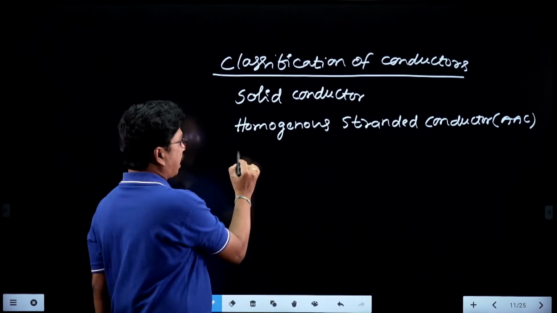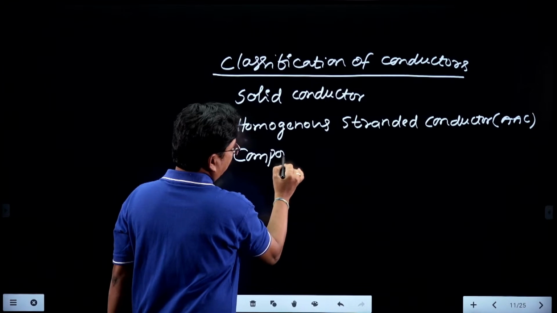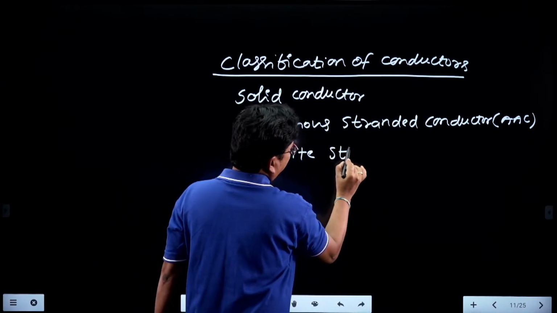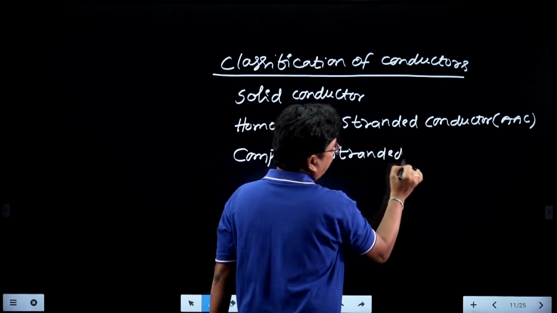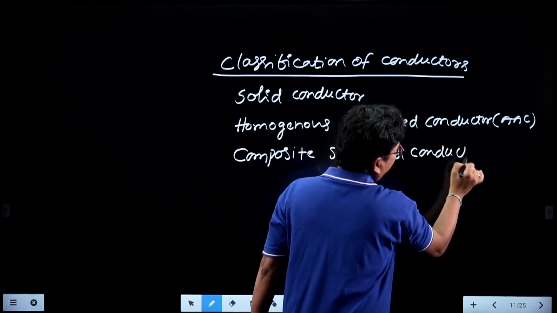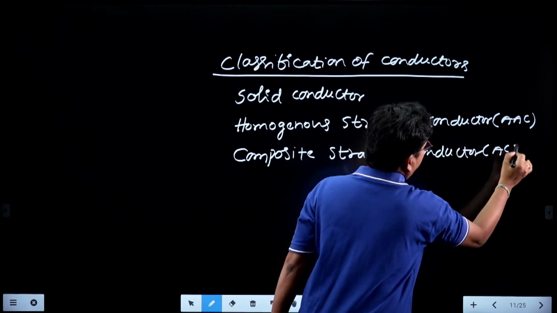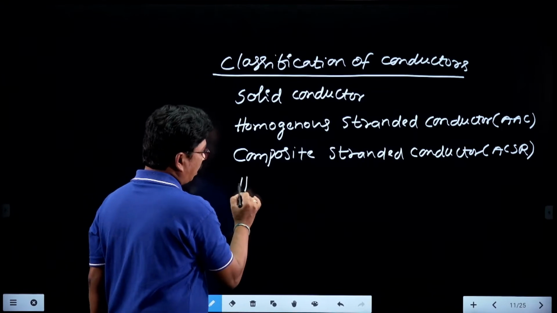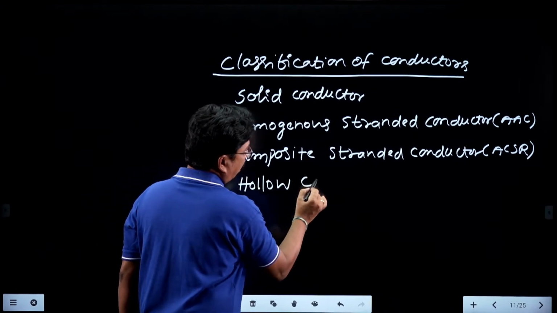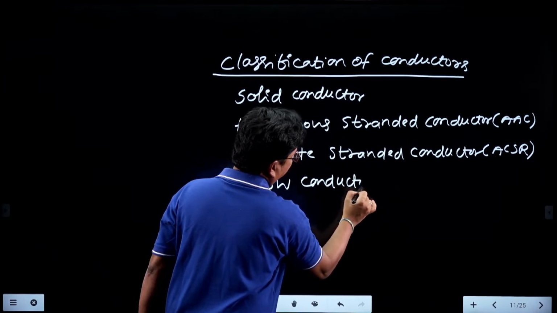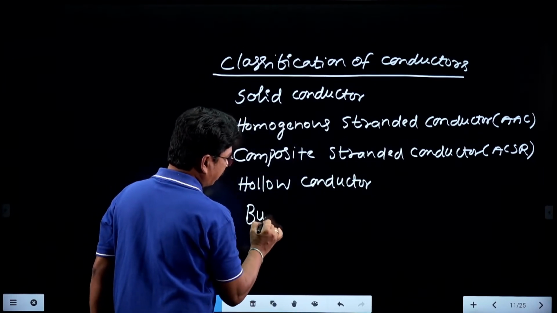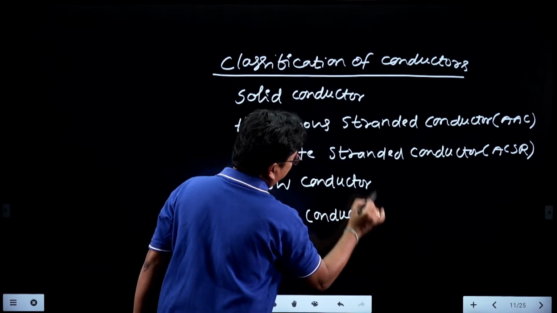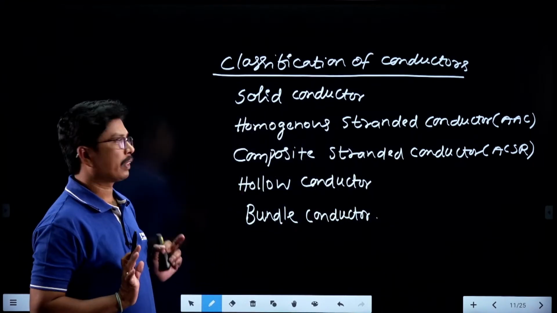Then the composite stranded conductor, which we can also call an ACSR conductor. And we have the hollow conductor, and finally the bundle conductor. So these are the conductors we have, right?